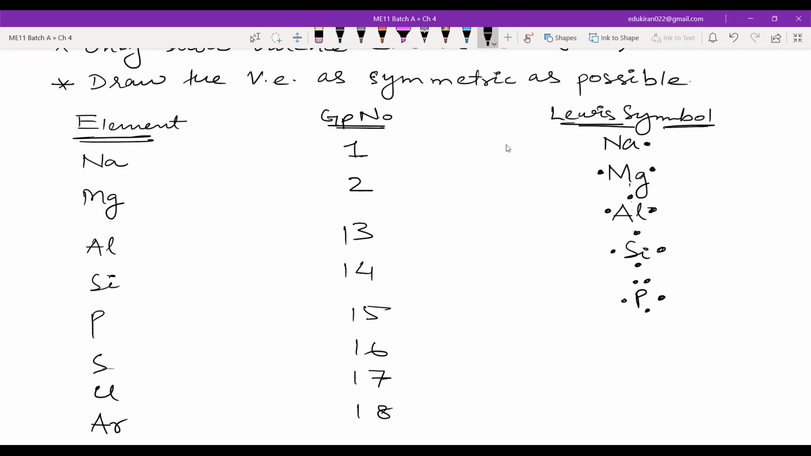Then we will have sulfur, with 6 electrons, which we will write like this. Then chlorine, which will be 1, 2, 3, 4, 5, 6, 7. And argon, 1, 2, 3, 4, 5, 6, 7, 8. Please write this fast. It is just a skill, nothing else.